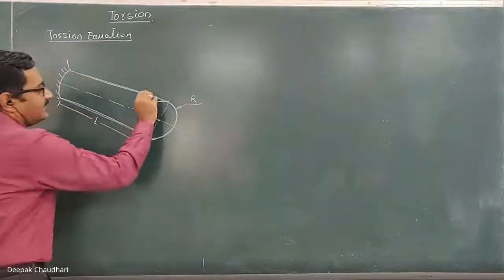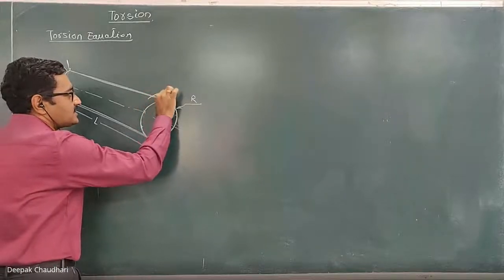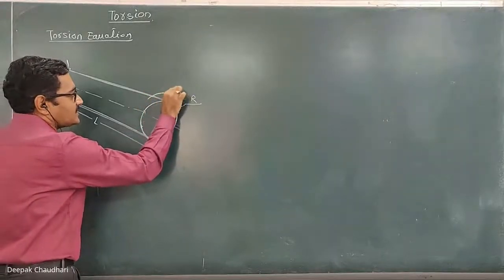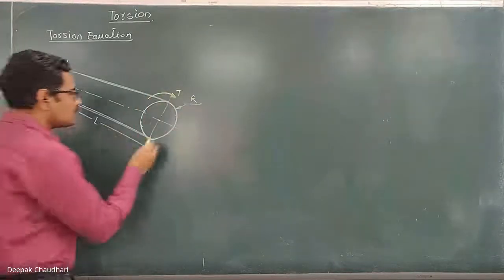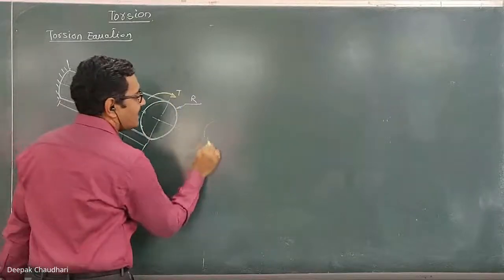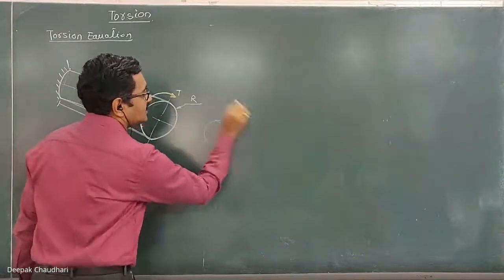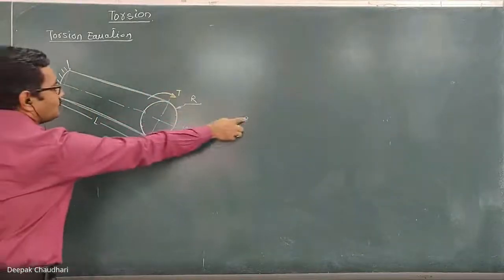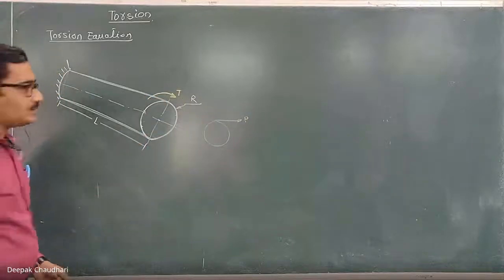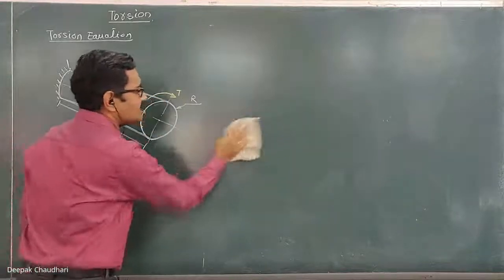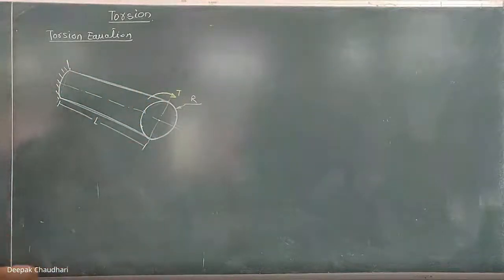Let it be subjected to the twisting moment T, torque, which we can produce by applying a tangential force on this shaft. Instead of showing the force, I have shown the twisting moment T directly.